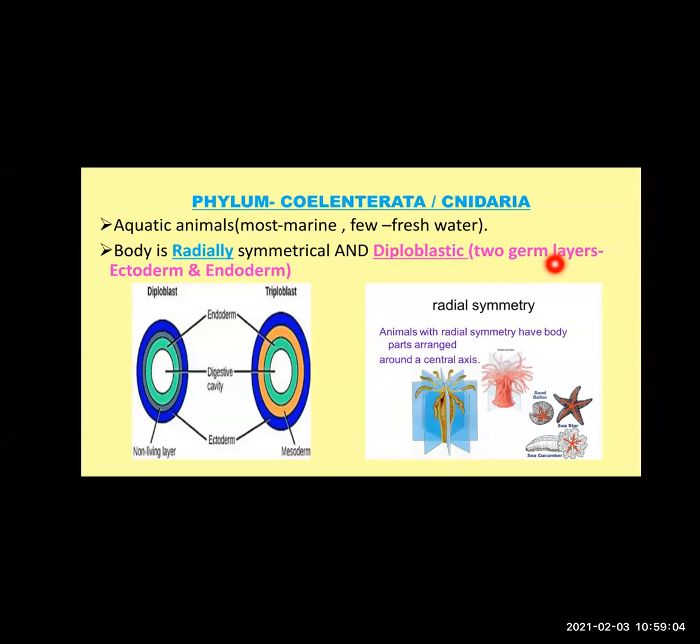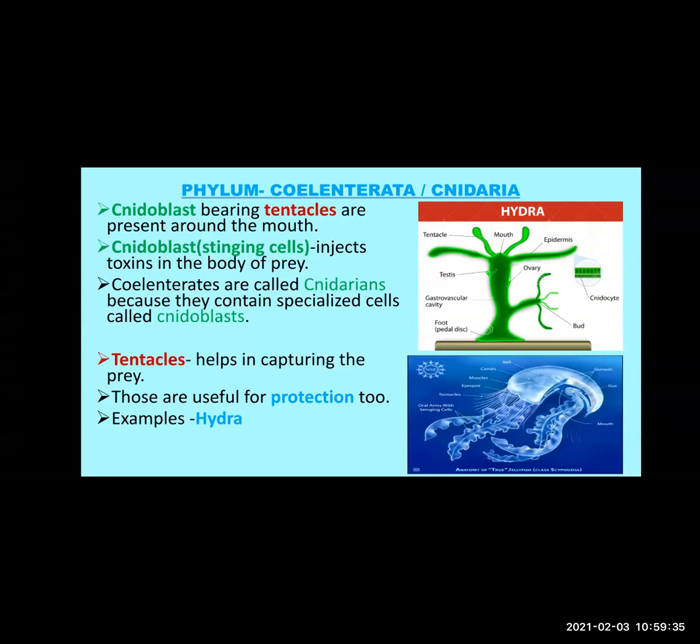Three types of germ layers can be present, but if only two layers are present, then it is called diploblastic. And which are those two layers? Ectoderm and endoderm. Which one is not present? Mesoderm. So the two germ layers present are ectoderm and endoderm, and mesoderm is absent. So, next characteristic.